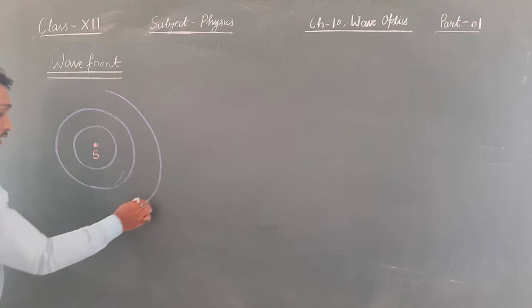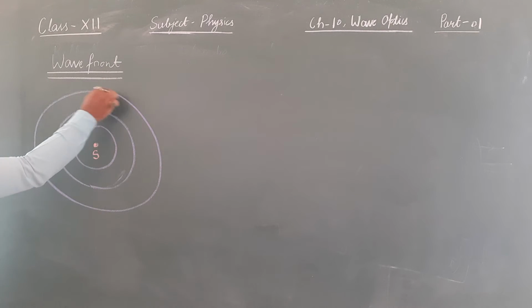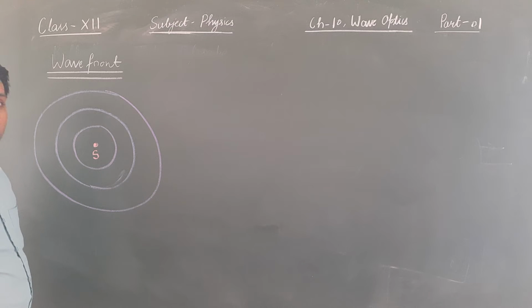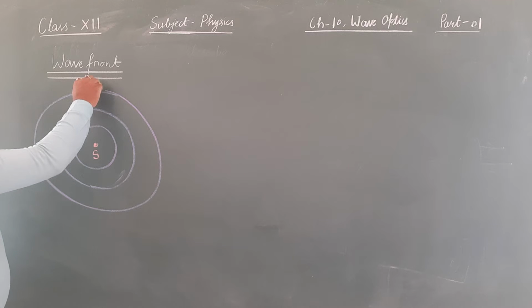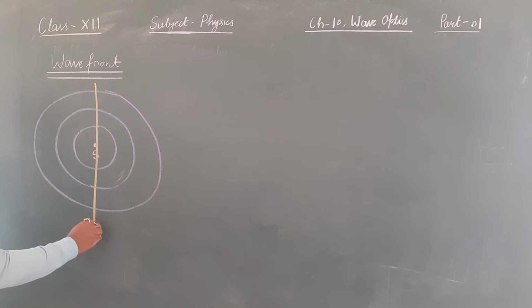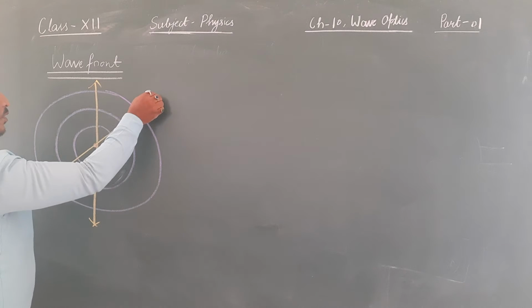The center of the sphere will be the source itself, which is a point source.